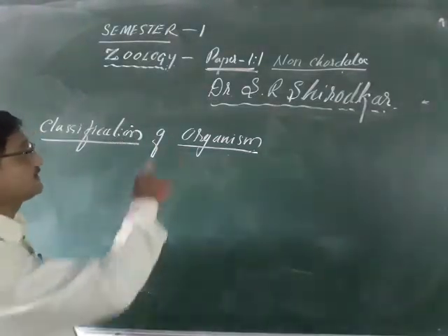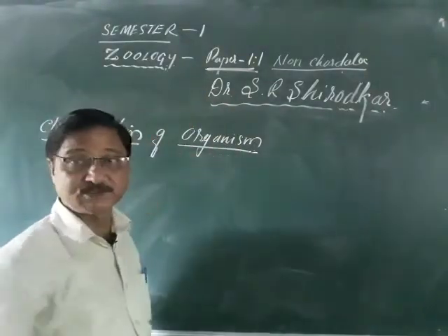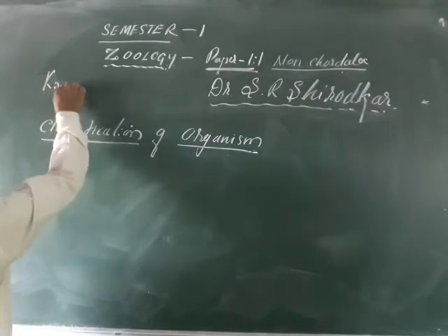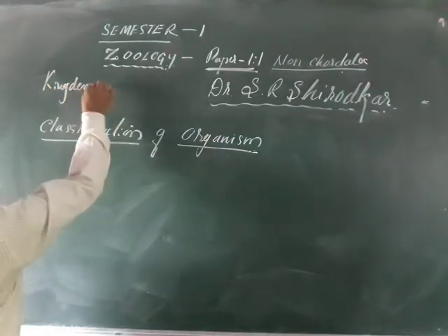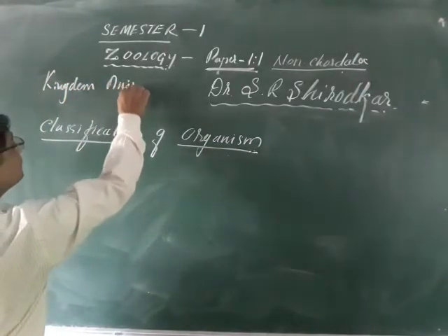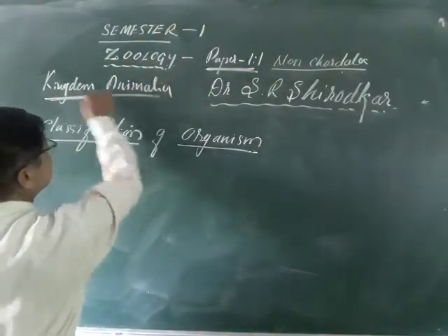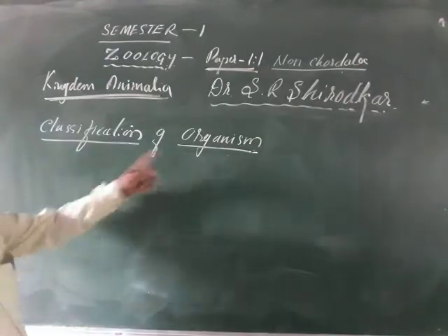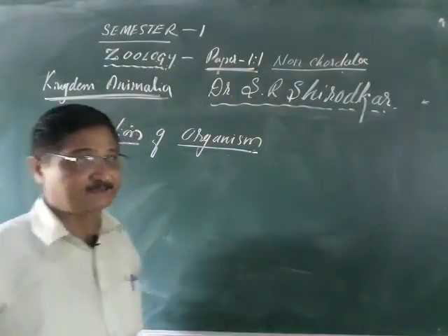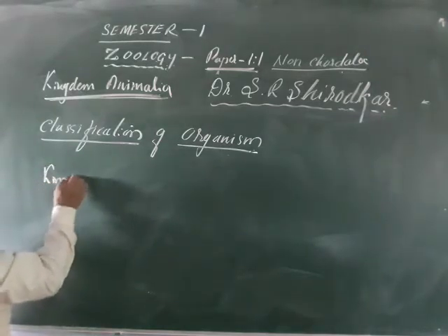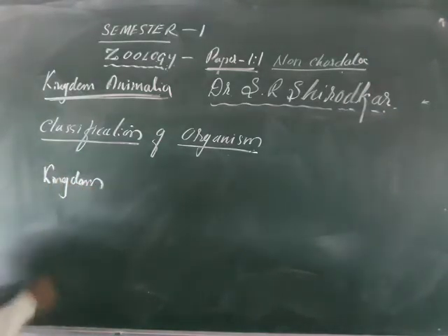And in which, zoology belongs to kingdom Animalia, you remember. This zoology belongs to kingdom Animalia. So the classification of organism, or the linear hierarchy: first you have to say the kingdom. This is the first kingdom.